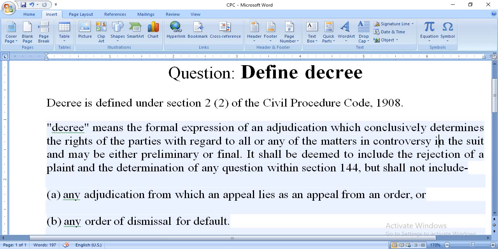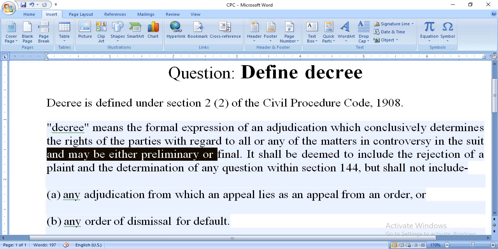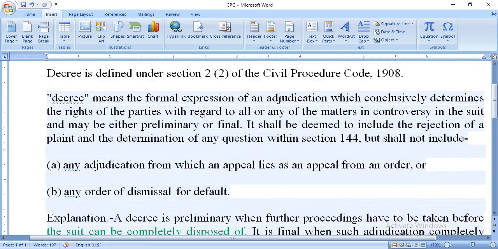So from this part we get that a decree may be preliminary or final. It shall be deemed to include the rejection of a plaint. So rejection of a plaint also will be a decree.